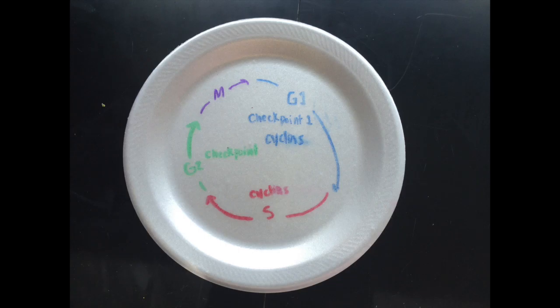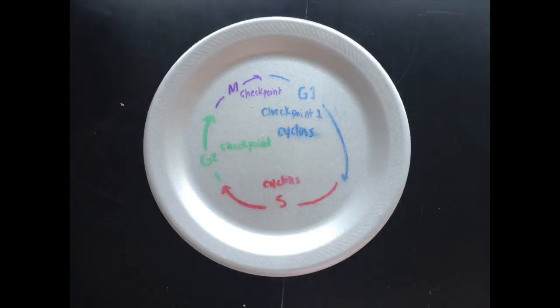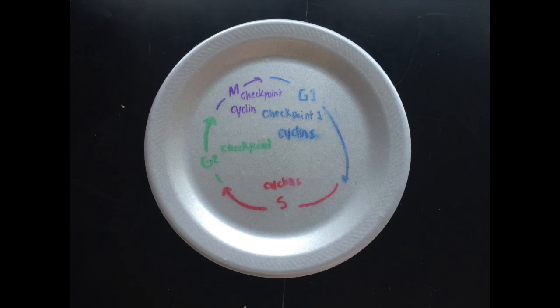The final checkpoint is the M phase, where the goal of the cell is to evenly split its chromosomes between the two daughter cells. The two main things the cell will check here are the alignment and tension of each chromosome. The M cyclin, otherwise known as the mitotic cyclin, is responsible for deciding whether the G2 cell can enter into mitosis. When M cyclins bind to CDKs, this results in the creation of the MPF, or mitosis promoting factor. This acts as a signal for the G2 cell to enter into mitosis.